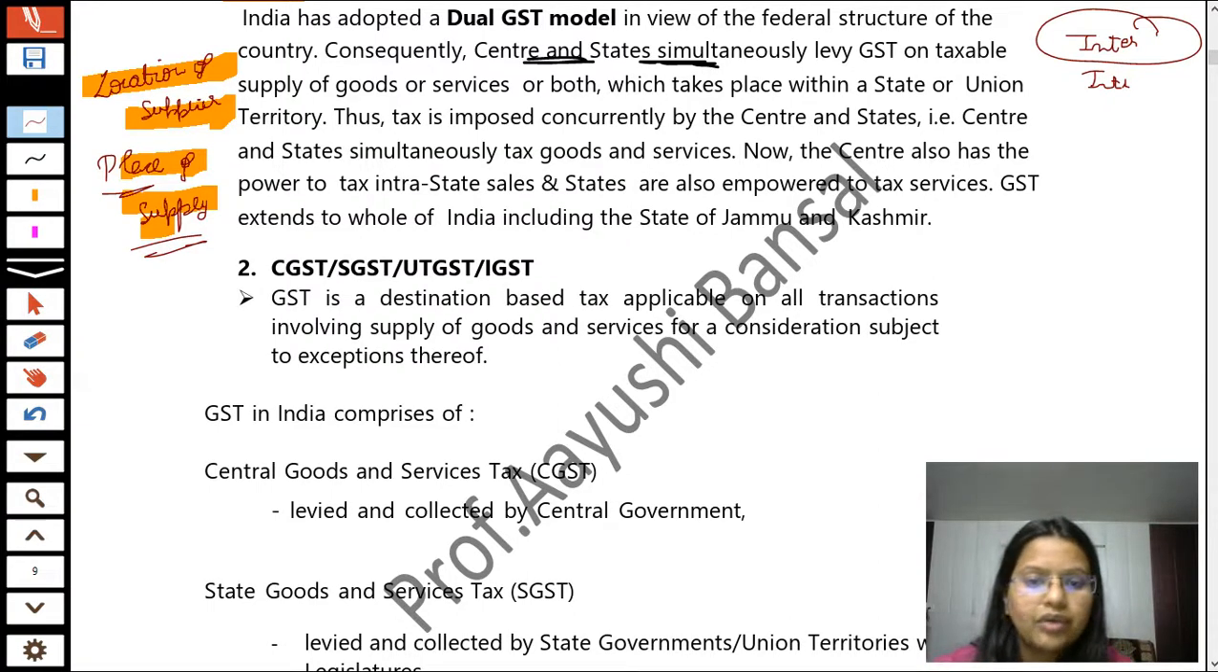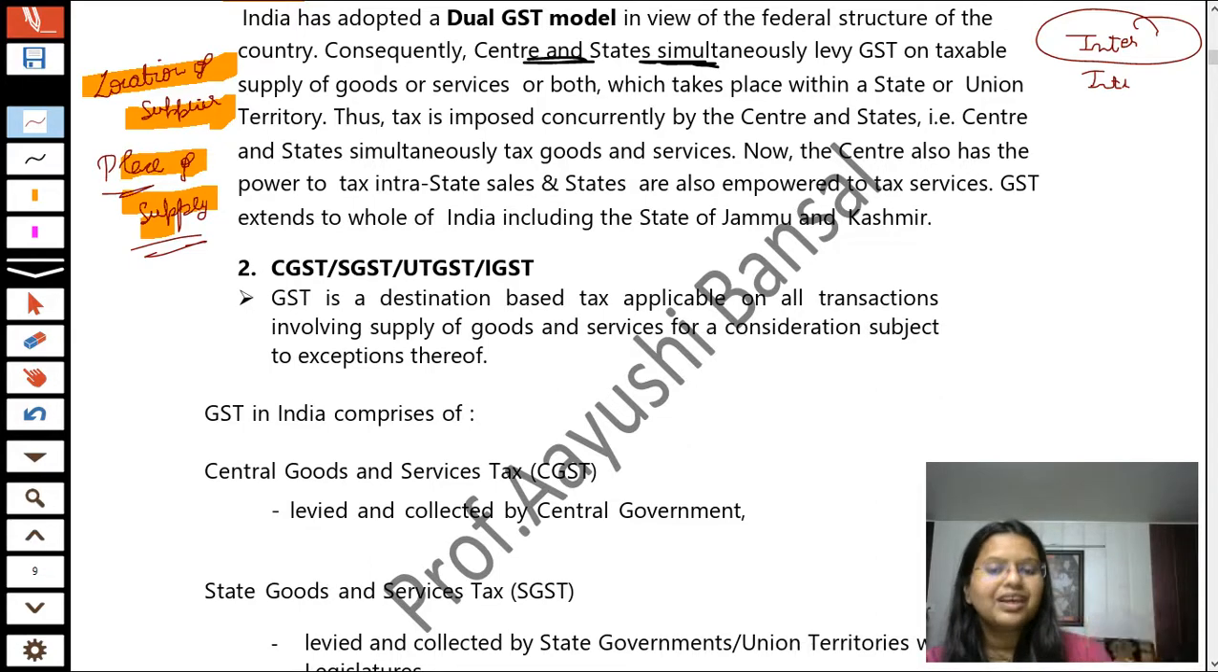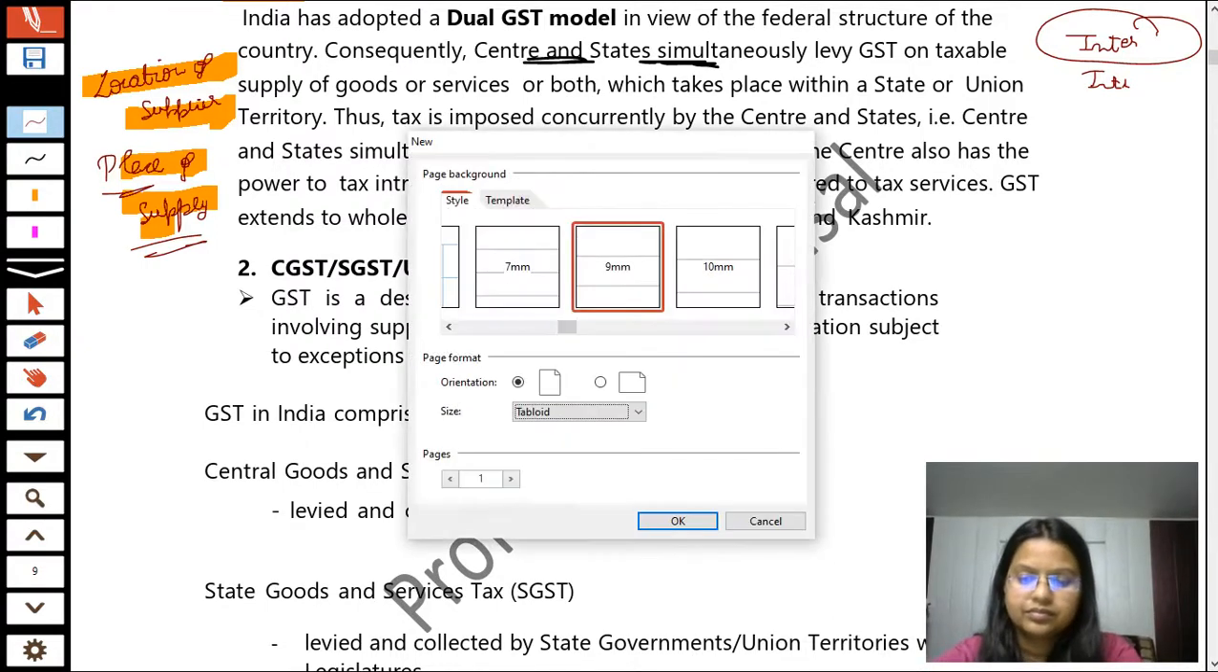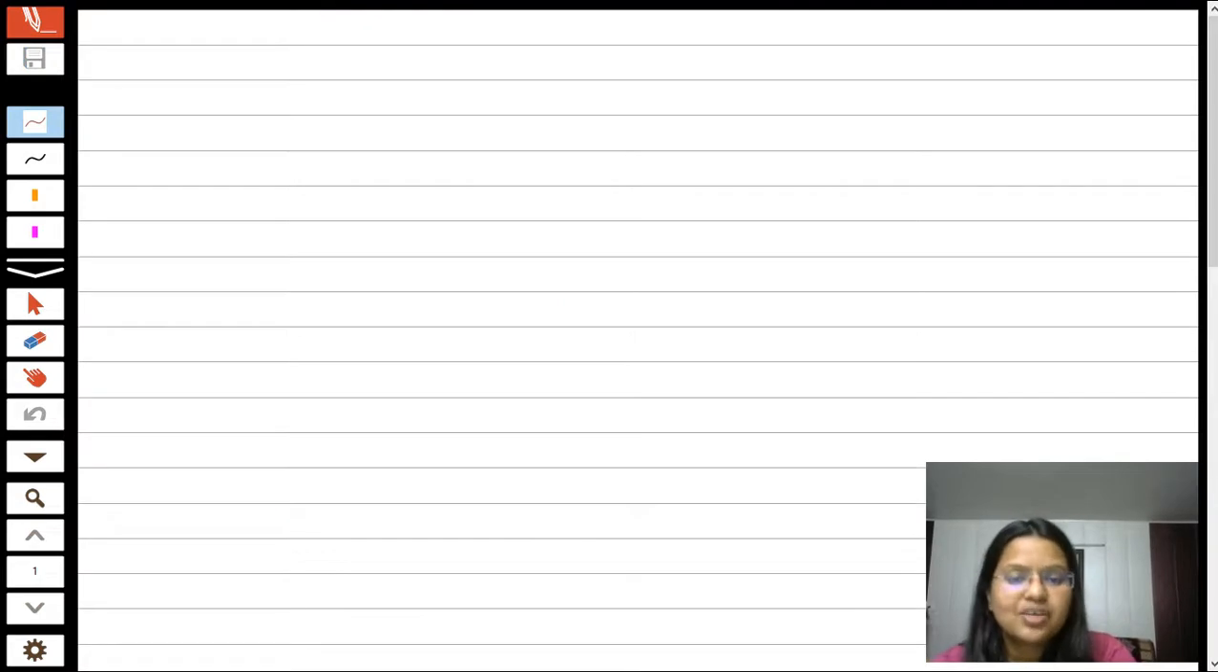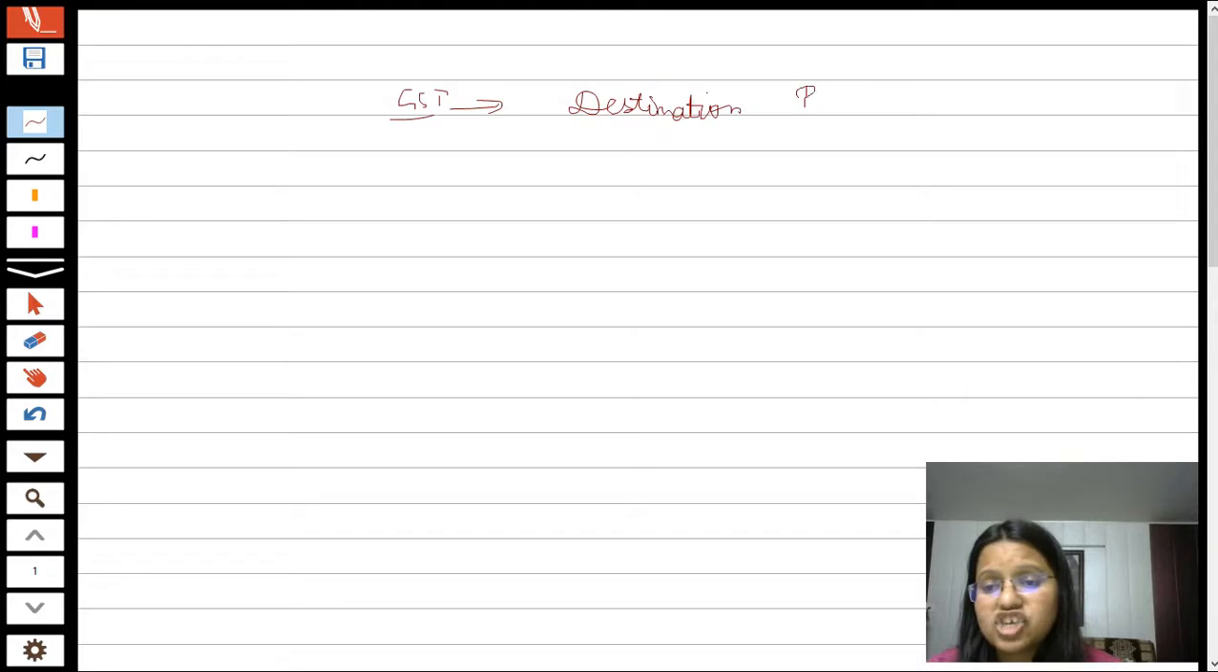Okay, now students, there are basically different kinds of taxes which we are going to learn about. So students, GST is actually a destination based tax. Just take out your register. GST is a destination based tax. Why is it known as a destination based tax? This can also come as a 1 mark question, whether GST is a destination based tax or not.